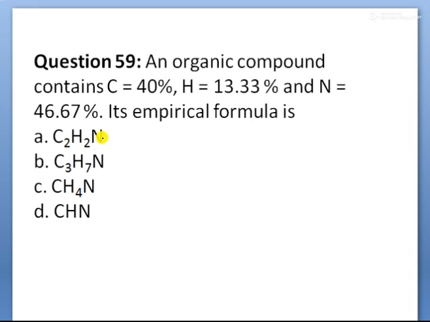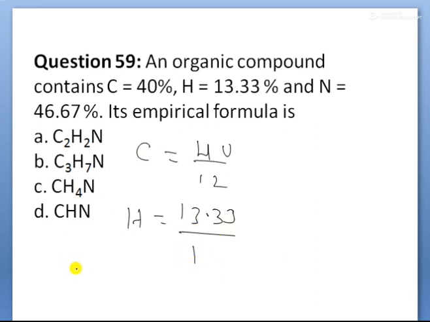Next, children. An organic compound contains the percentages given, children: carbon, hydrogen as well as nitrogen. You are asked for the empirical formula. See, children, carbon percentage is 40%, so 40 by 12. Hydrogen is 13.33 divided by 1. Nitrogen is 46.67 divided by 14.